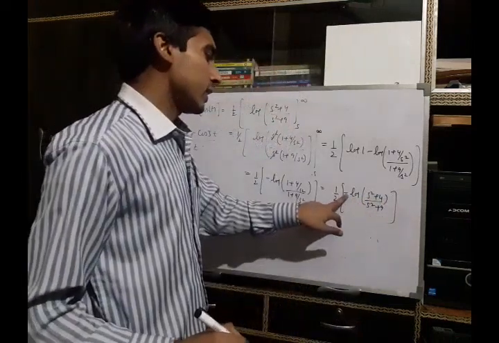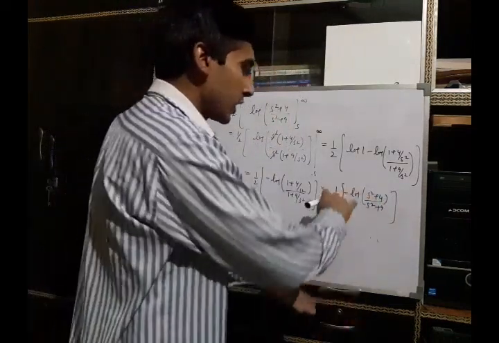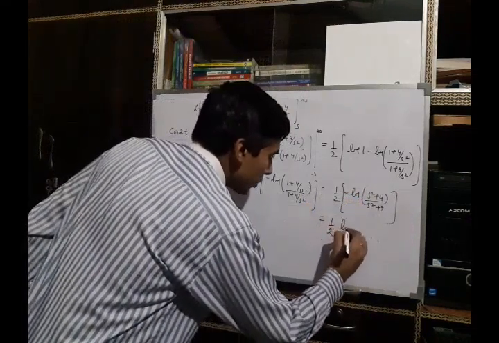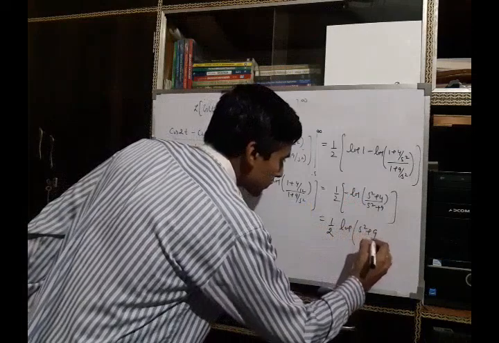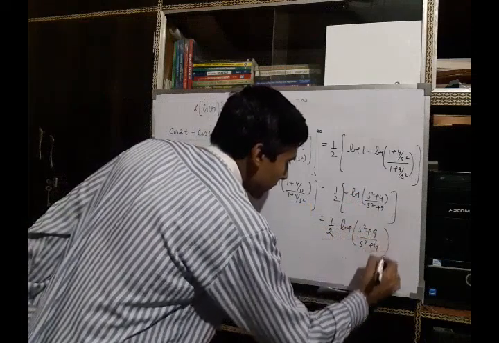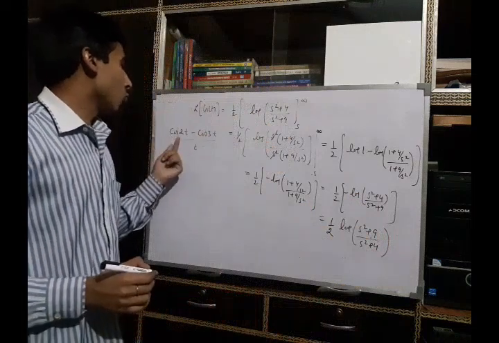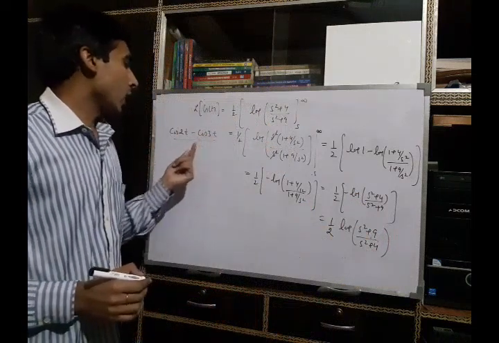Here the negative sign is given, so we can interchange the numerator and denominator in the logarithm function. It can be written as 1 by 2 log of (s square plus 9) upon (s square plus 4). So this is the Laplace transform of the given function (cos 2t minus cos 3t) upon t.